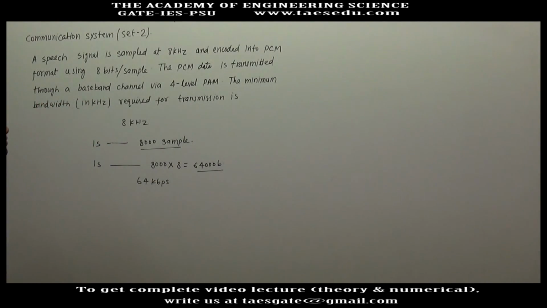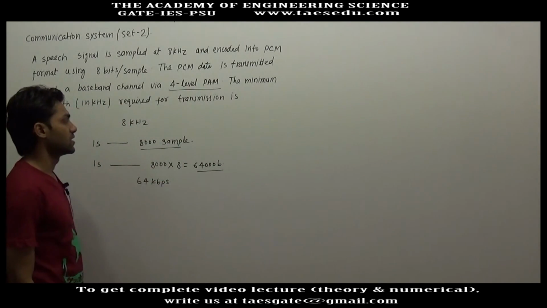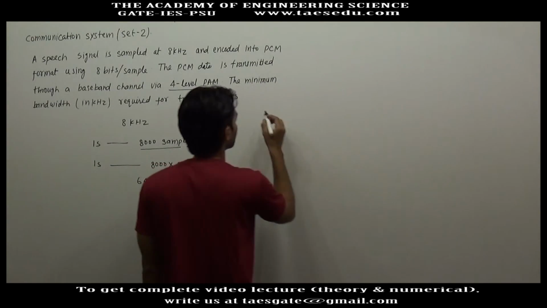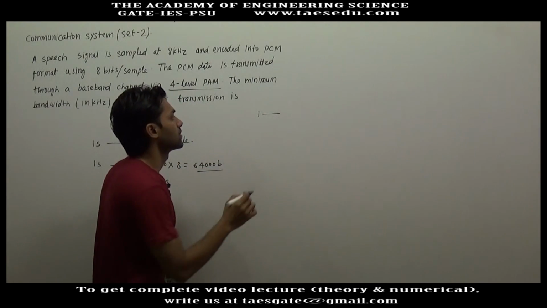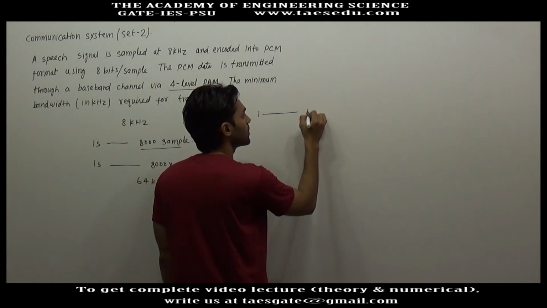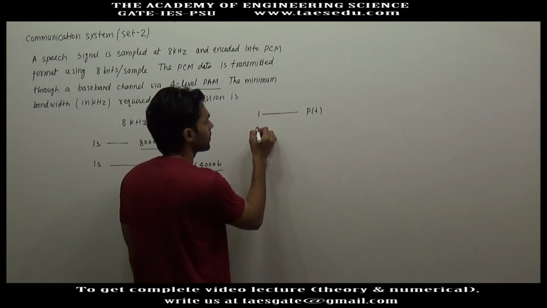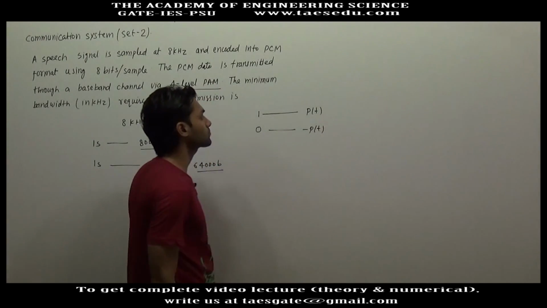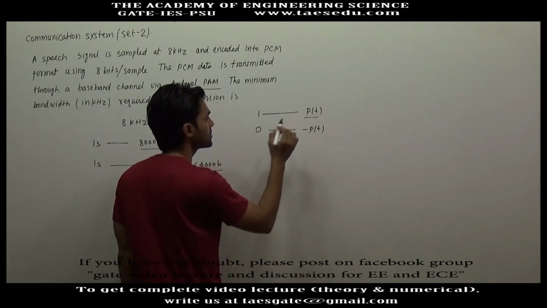Now for transmission 4 level PAM is used. It means for the transmission of bits, let's say you have bit 1, for this bit a pulse PT is used, and for 0 let's say minus PT is used. So it is possible that for 1 bit there will be a pulse.